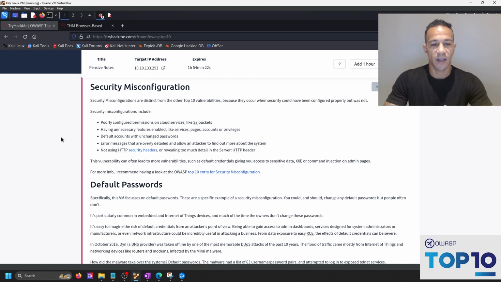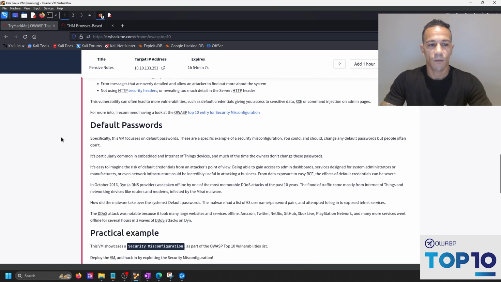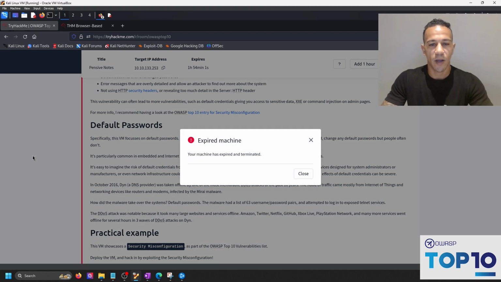error messages that are overly detailed and allow an attacker to find out more about the system, and not using HTTP security headers or revealing too much detail in the server of an HTTP header. This vulnerability can often lead to more vulnerabilities such as default credentials.